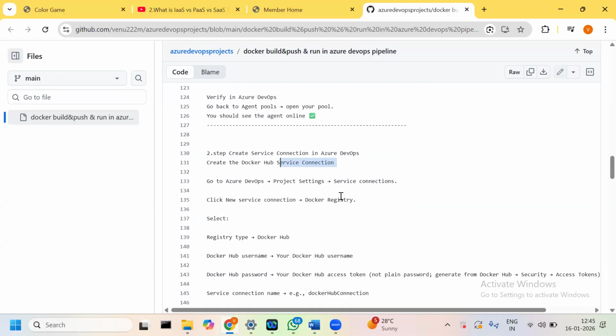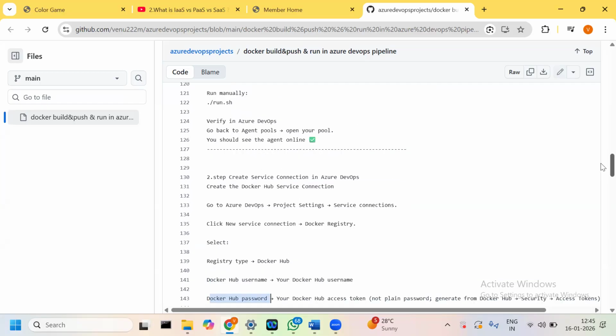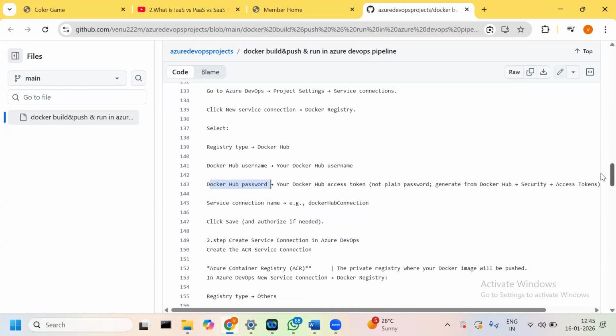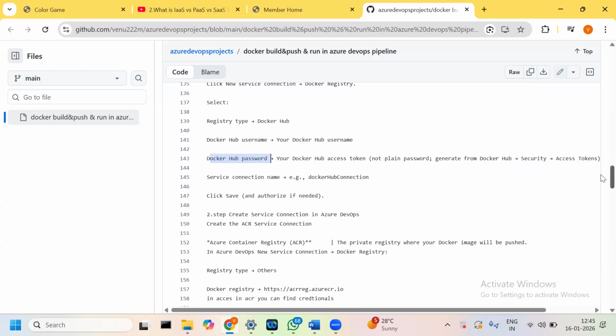In the service connections, we have to provide the Docker Hub username and Docker Hub password. Only then can we authenticate and push the image from our project to our ACR or Docker Hub. And this is the command to create the ACR service connection.